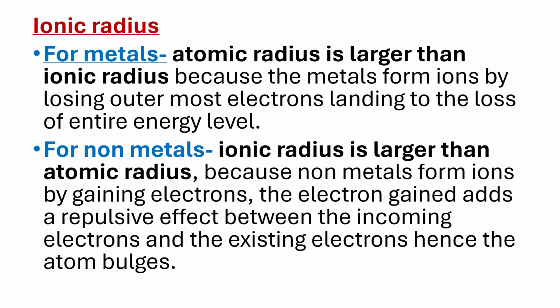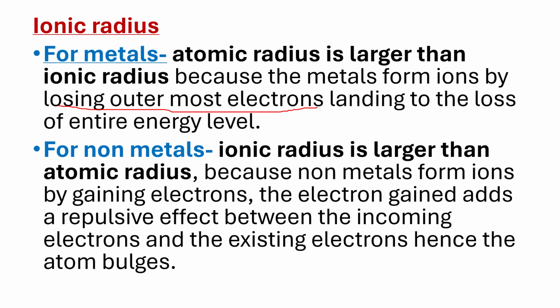This is because metals form ions by losing outermost electrons. Losing, this is very important. So ions are formed in metals because metals tend to lose electrons to become stable. Because of this, their ions tend to have fewer energy levels than the atom. So the ionic radius of metals tends to be smaller than the atomic radius, and vice versa.